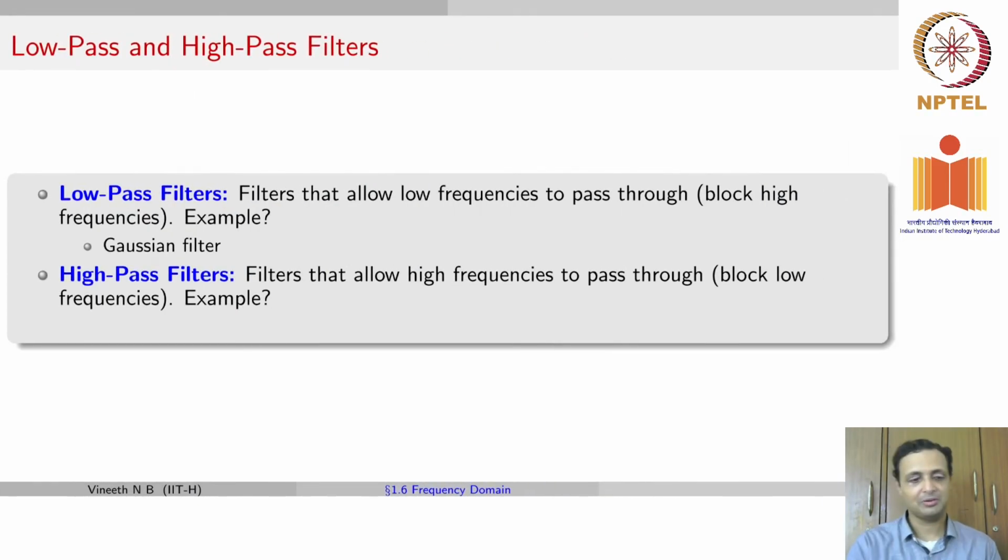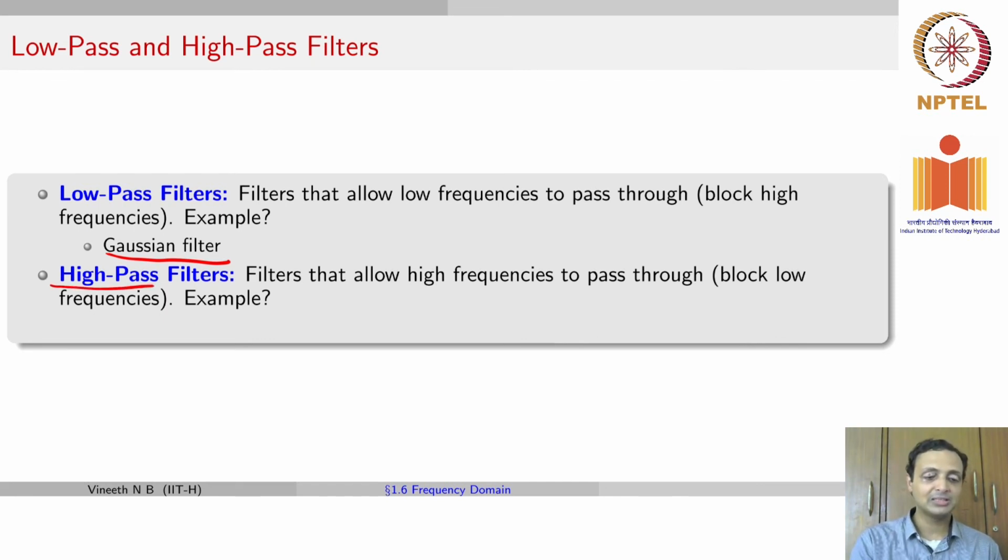Your Gaussian filter. Because it does smoothing, remember that when you smoothen an image, you remove certain edge information, which are high frequency components. High frequency components simply mean that there is a significant change between one pixel and the pixel immediately next to it. That's what we mean by a high frequency in an image.